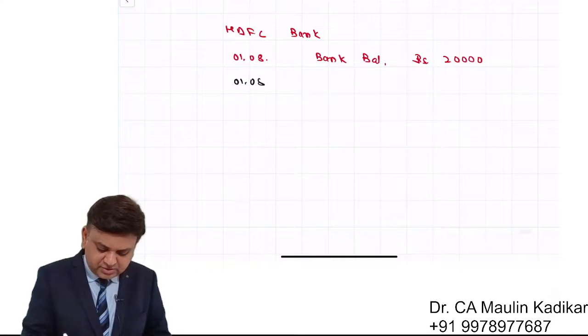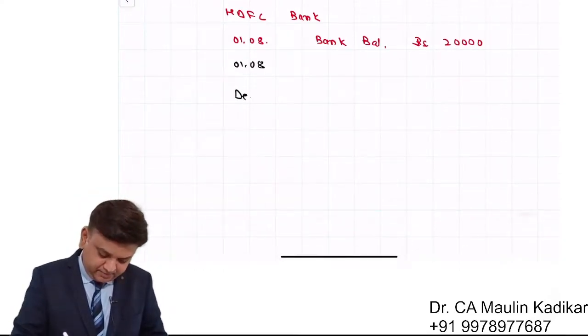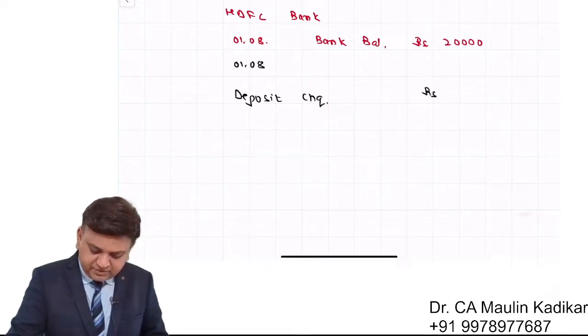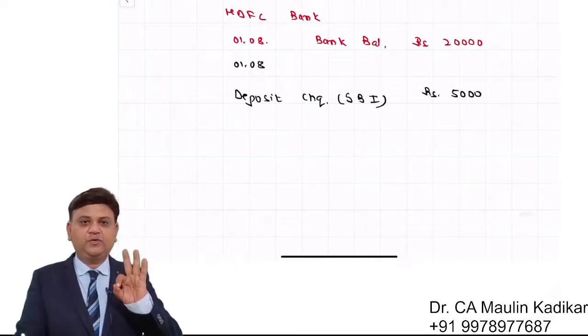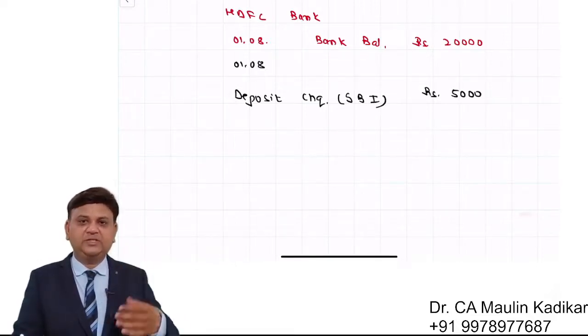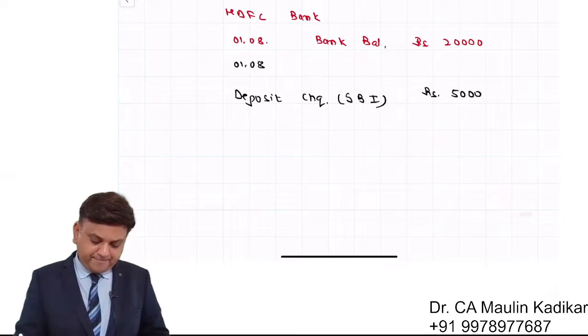On 1st of August, let us say that I deposit a check of rupees 5,000 of State Bank of India. So on 1st of August, I have a bank balance of 20,000 and a deposit check of rupees 5,000 of State Bank of India.